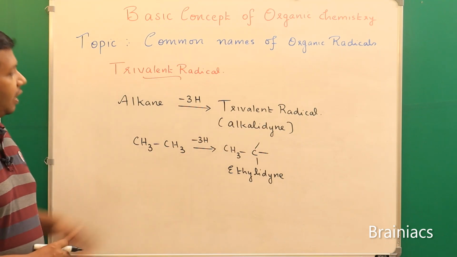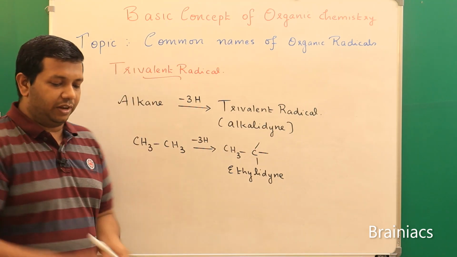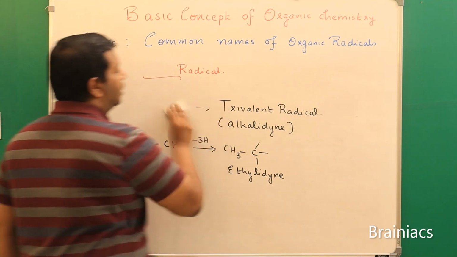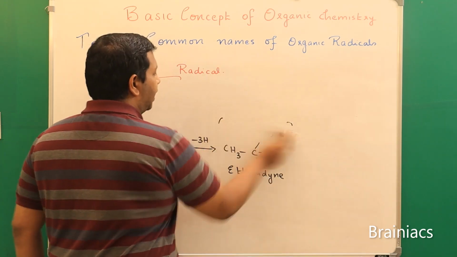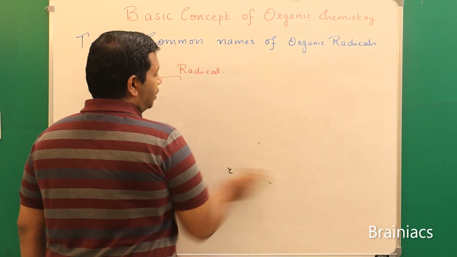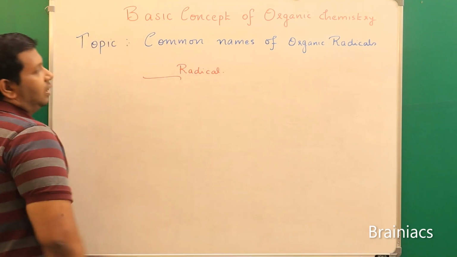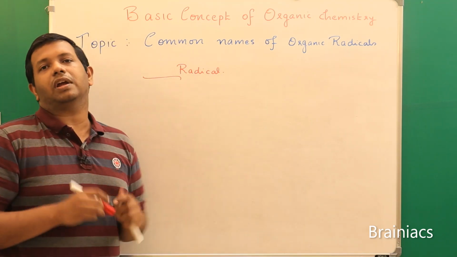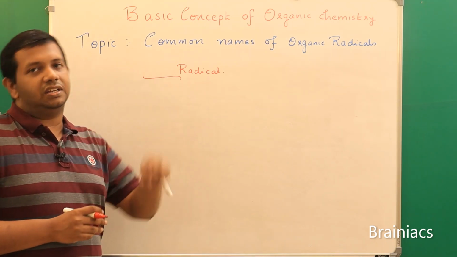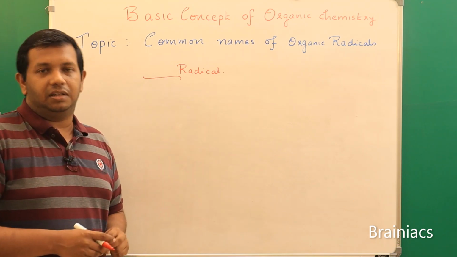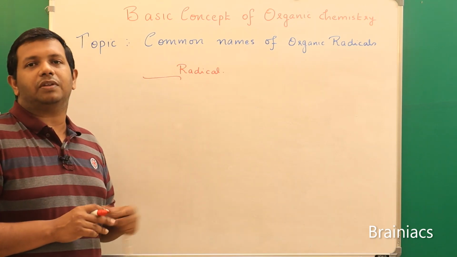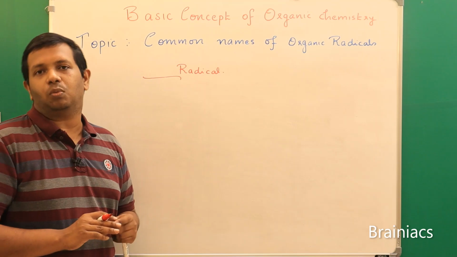Now we will see some of the aromatic radicals. That is also very important for the exam. We will see some of the important aromatic radicals. I hope all these will help you learn and understand organic chemistry in a much better way, because as I have already told, naming is the core area in organic chemistry. Once you are familiar with the naming of organic compounds, it becomes very easy. You will understand why it is named like this and the mechanism behind it. That's the reason I am taking so much time for this chapter. Once this chapter is clear, the other organic chapters are very simple, just a cakewalk.